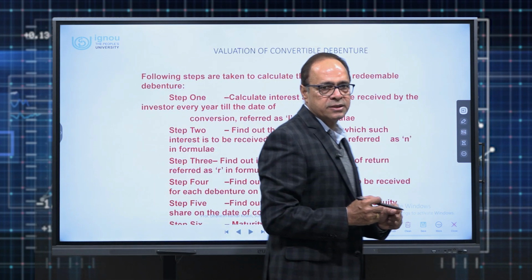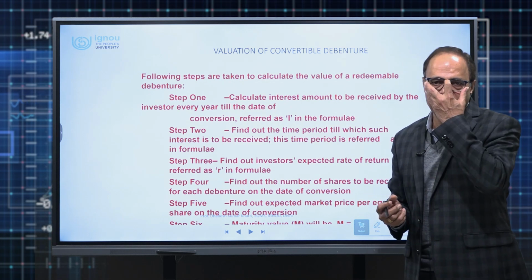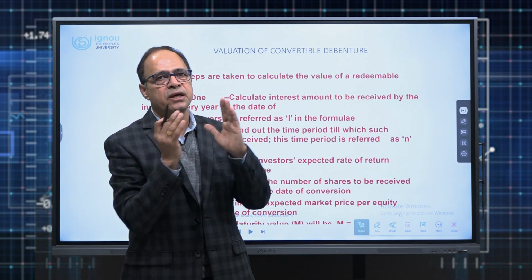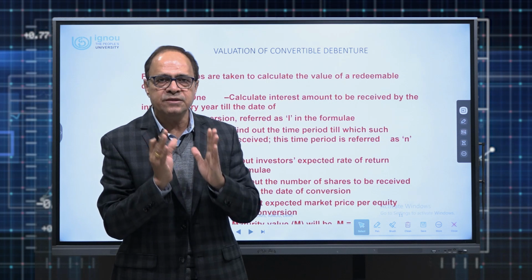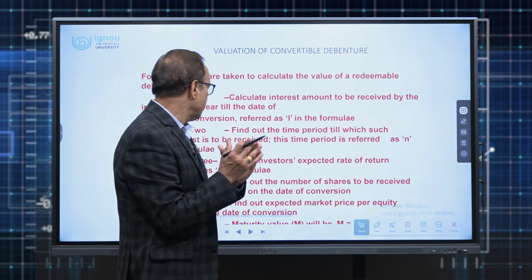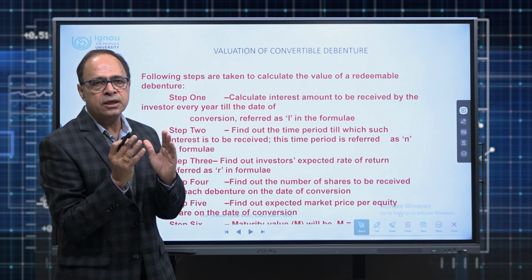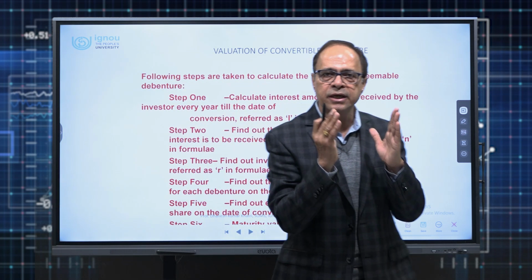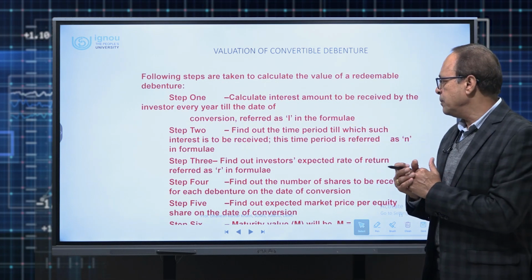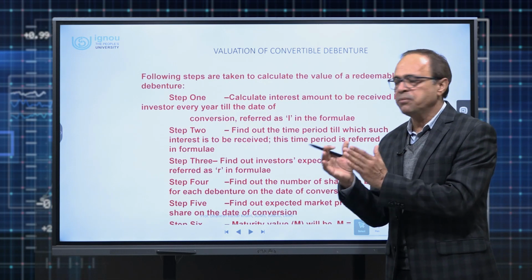Then comes another concept in valuation of debentures, that is, valuation of convertible debentures. Now, as you know, a convertible debenture is the one in which there is no provision for the return of the principal amount or the par value. Instead, these debentures have a provision for conversion into equity shares of the company on a future date, that is the conversion date. In these debentures, year on year, the company will keep on paying the interest up till the date of conversion. And the moment debentures are due for conversion, the company will take back the debenture certificate, and in lieu of those debentures, equity shares of the company will be issued.